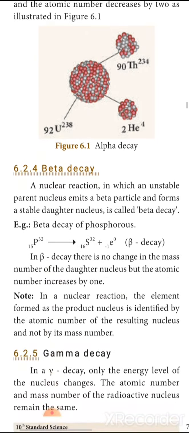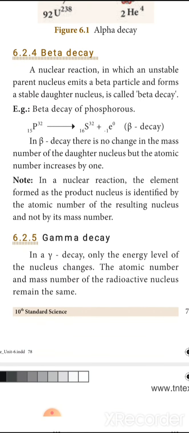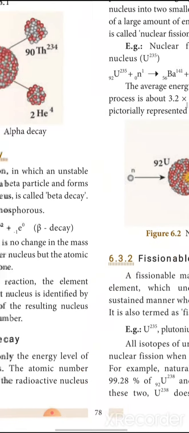In beta decay, the parent nucleus is phosphorus 15, 32, and it emits an electron, which has very little mass, and the atomic number is increased by 1, because atomic number is the number of protons. So 16, 32, it becomes sulfur. Gamma decay: chargeless particles, so it remains the same.